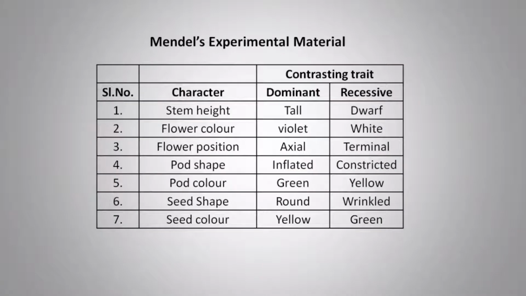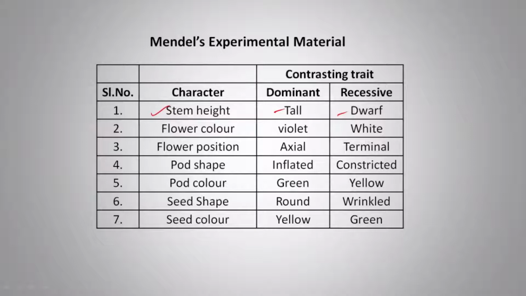What Mendel did was take 7 different characters of the pea. These characters are stem height, tall and dwarf. Dominant is the character which expresses itself in the F1 generation, while recessive is the character which does not express itself phenotypically in the F1 generation, but in F2 it will express.